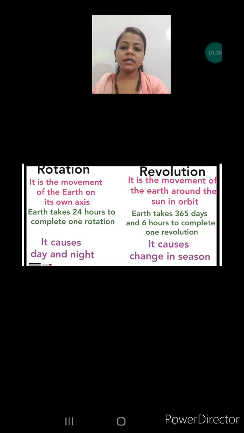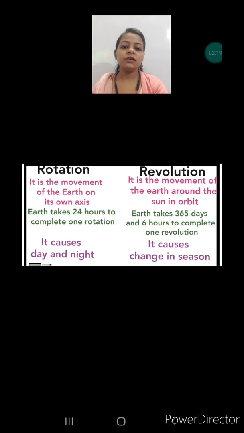Now the second difference is that the rotation is completed in 24 hours, and that contains day and night. The revolution is completed in 365 days and 6 hours, which is also known as 1 year. Sometimes you also see 365 and 1/4 days written. That means 1/4 is a quarter day, which is 6 hours only. So don't be confused here. You can write 365 days and 6 hours, you can also write 1 year, and you can write 365 1/4 days also. All are correct.